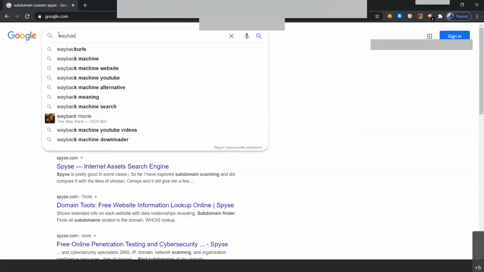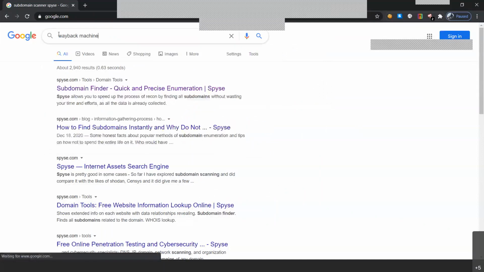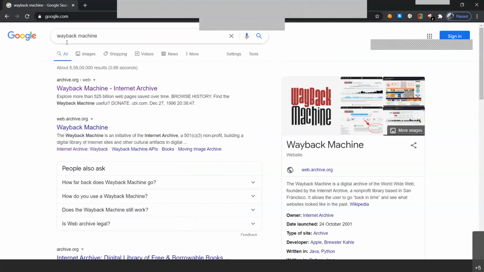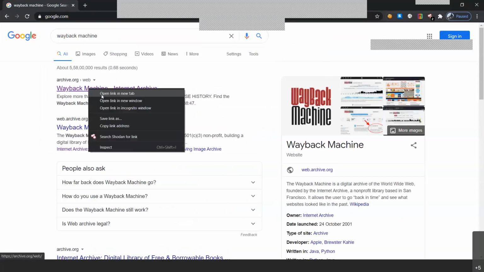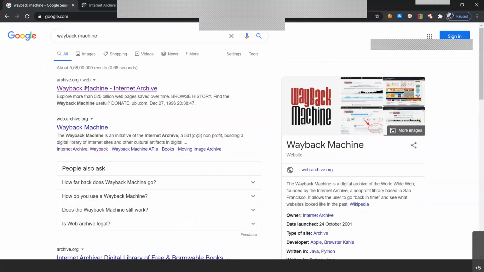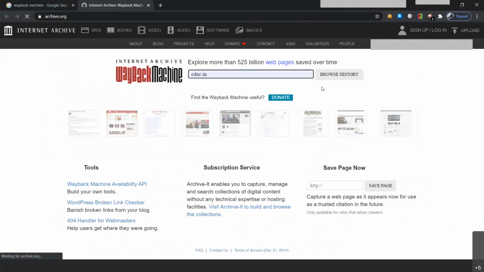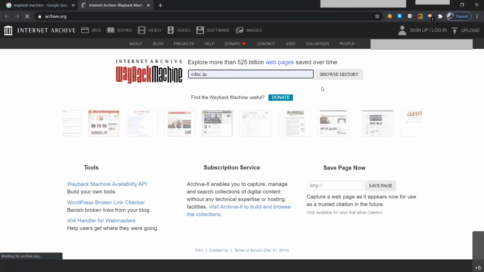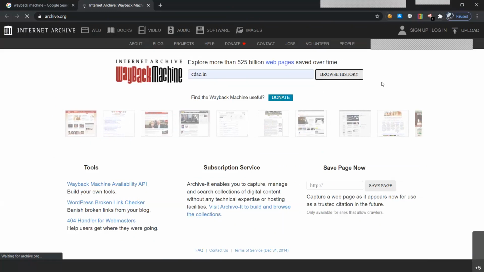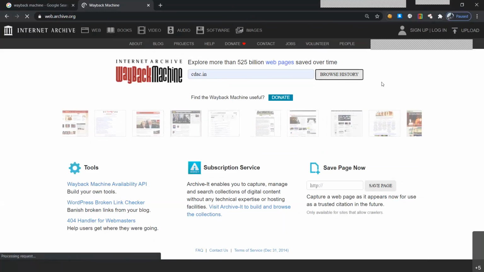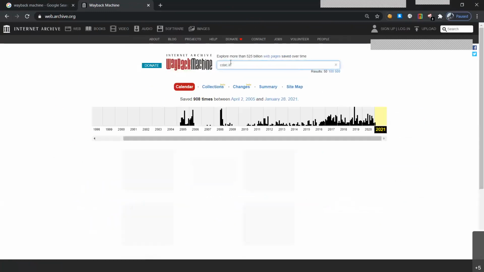So let me open the Wayback Machine. You can write Wayback Machine on the Google search engine. The first link, archive.org, will be the Wayback Machine's main link. In this particular Wayback Machine, you can basically find a website that was created long ago. That means you can see when the website was first created and how it looked in a particular year. For that, you just need to write the domain name.